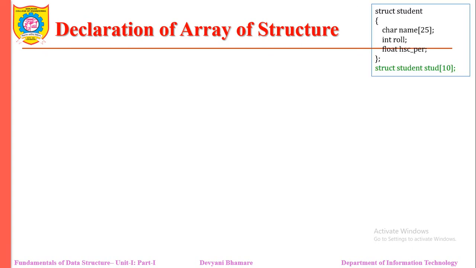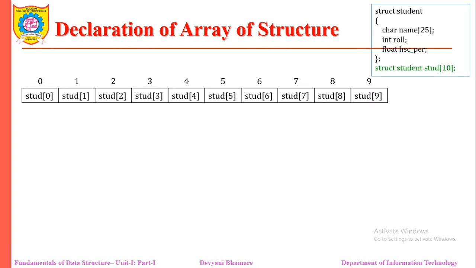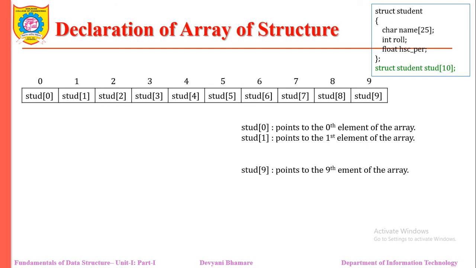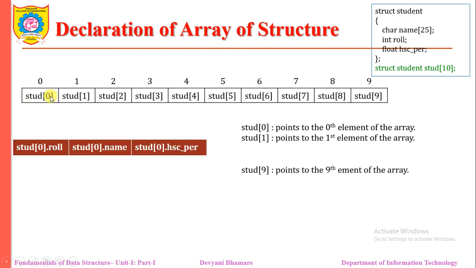So this is our structure. We have declared 10 elements, and every array element holds one student's information. Stud 0 points to the 0th element of the array, stud 1 points to the first element, and so on. Every element of the array contains three types of information: roll number, name and HSC percentage.